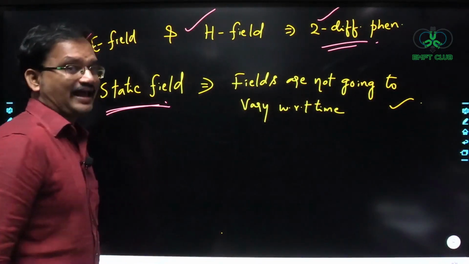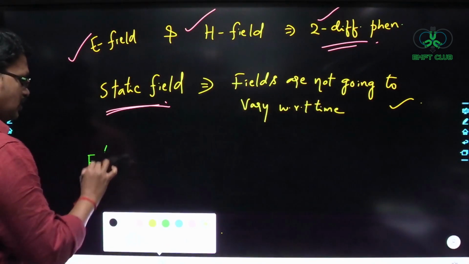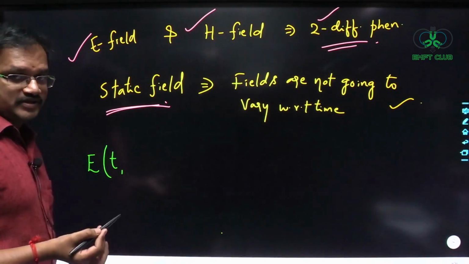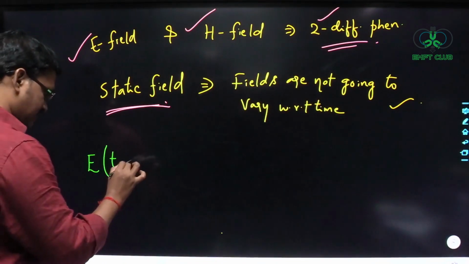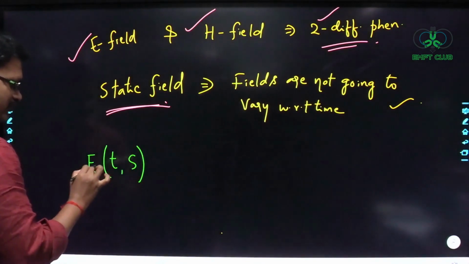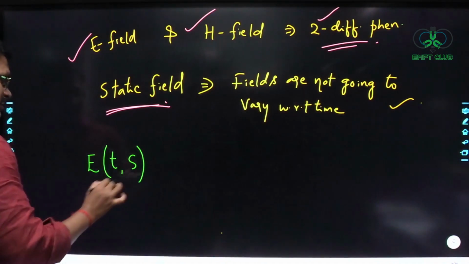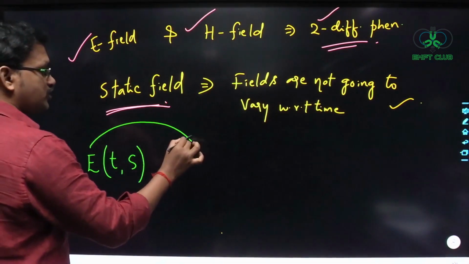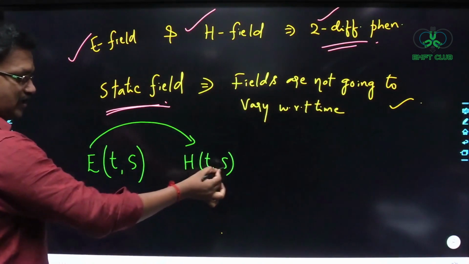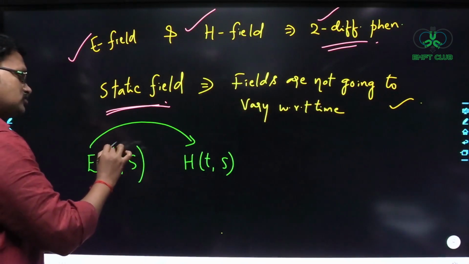whenever we enter into the time varying case, that means whenever the electric field becomes a function of time. See, the electric field is also a function of space. It is going to vary spatially, yes or no? So it is already a function of space. Now it has become a function of time also. Whenever the electric field becomes a function of space as well as time, it is observed that this time varying electric field is going to produce a time varying magnetic field. This time varying magnetic field will also vary with respect to space. Understood? So here the electric field and magnetic field are functions of both time as well as space.